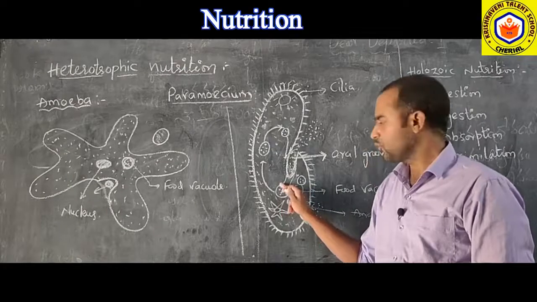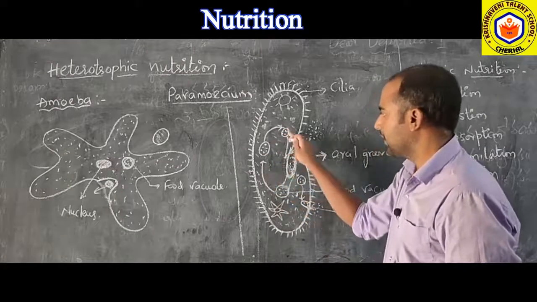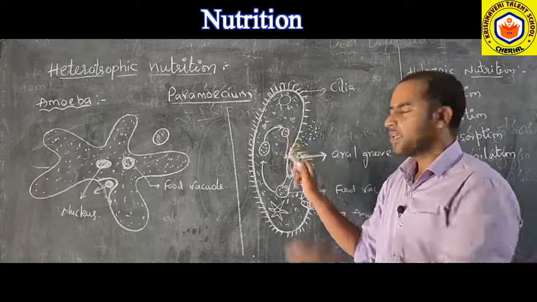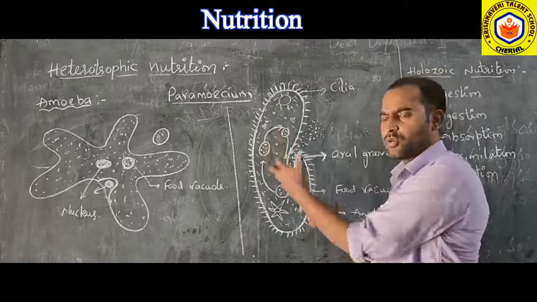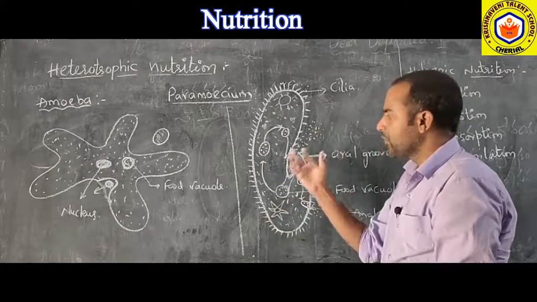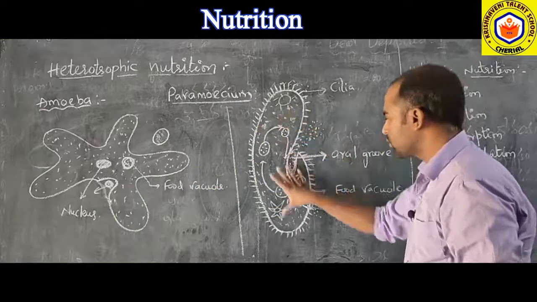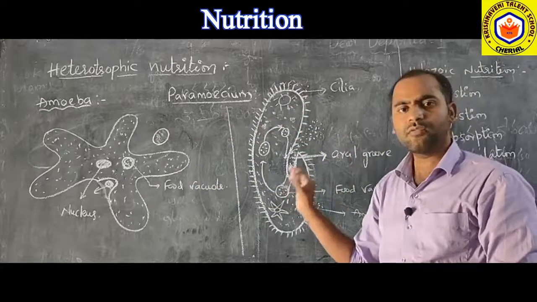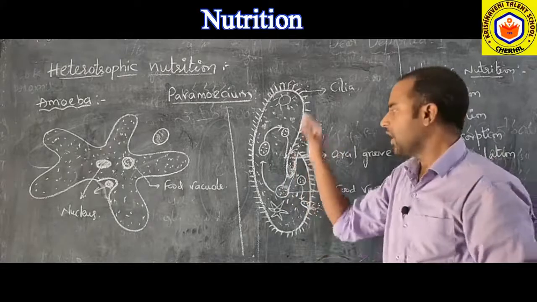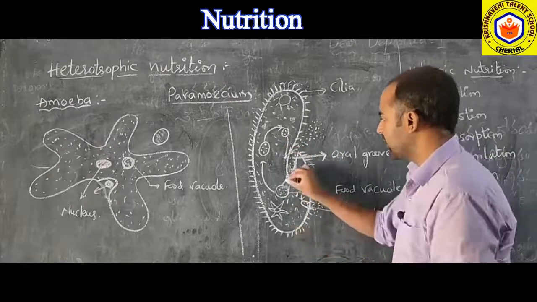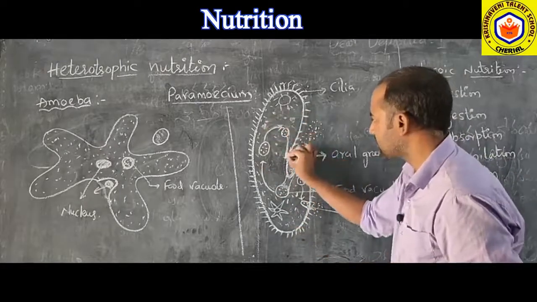It will be converted into a food vacuole and the digestion process will take place. After digestion, through the simple diffusion process, as in amoeba, the food will be distributed throughout the cytoplasm by diffusion. Right? Then after that the waste material. So here the digestion process and diffusion process will take place.